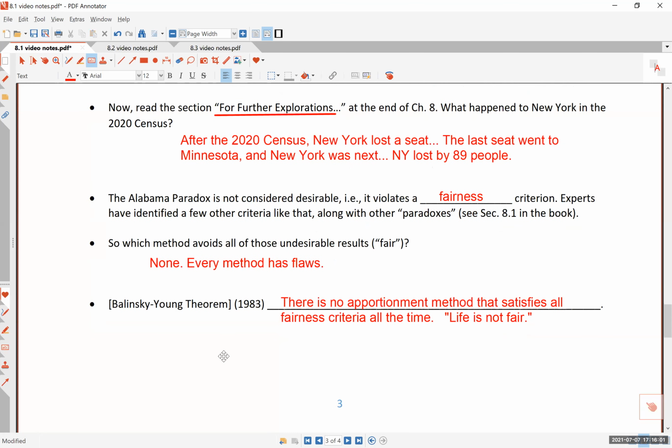Now, to prove something doesn't exist is actually much harder than you may think, because what you have to show is that no matter how smart it is and no matter how many years people try, no one can come up with one, because logically there cannot be any fair apportionment methods. But that's what they proved in 1983.